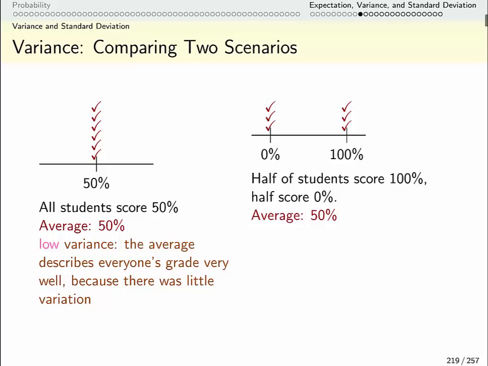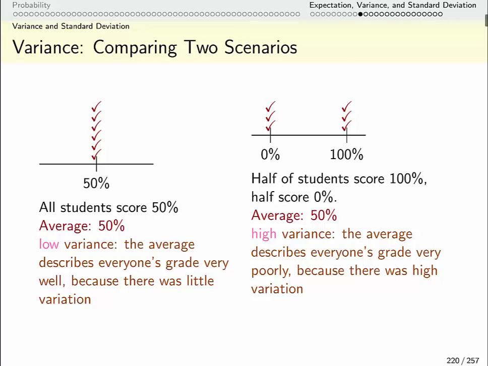Now let's think about the second scenario. You hear that the average is 50 and you think, oh gosh, I guess I barely passed. But then you get your score back and actually you got 100%. So this is what we call a high variance. There's a lot of variation. That means that the average doesn't really describe everyone very well.